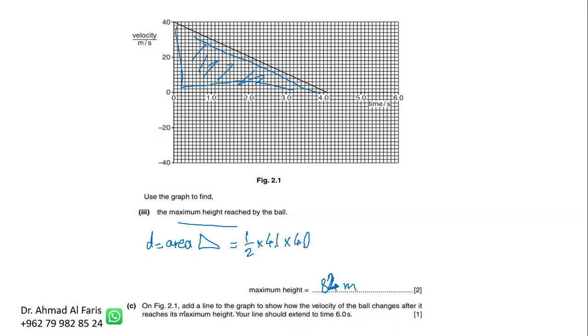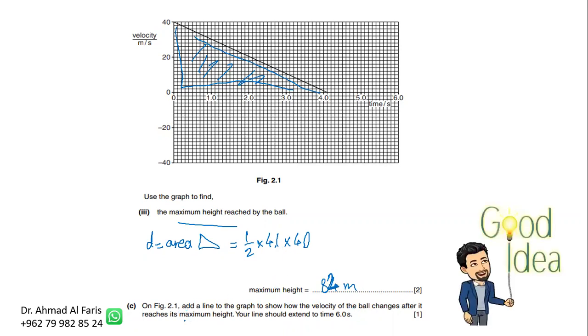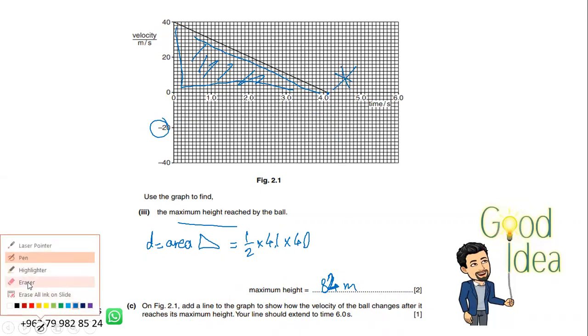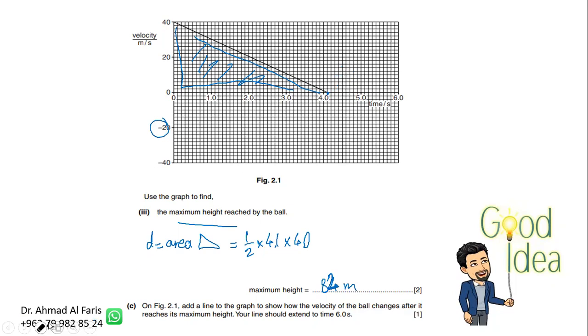Now on the figure, that's a good idea question. On the figure, add a line to the graph to show the velocity after it reached the maximum height. What happened to the object? It keeps falling, but where? Downwards, negative, not going up like this. That's not correct. It keeps falling downwards. And how does it fall? With the same uniform acceleration.